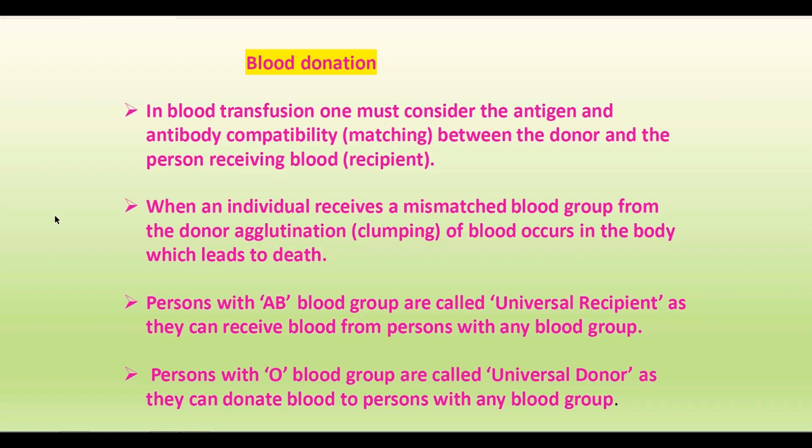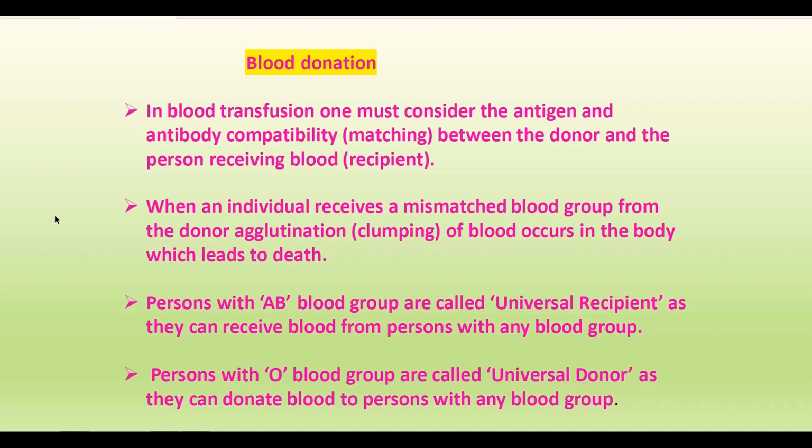When an individual receives a mismatched blood group from the donor, agglutination or clumping of blood occurs in the body, which leads to death. And so we have to be very careful during blood transfusion about which blood group we are transfusing into a person who has a particular blood group.